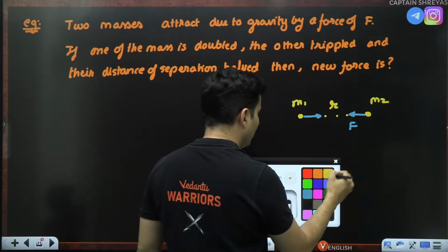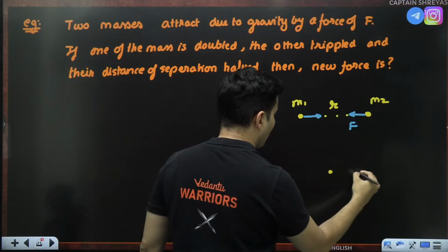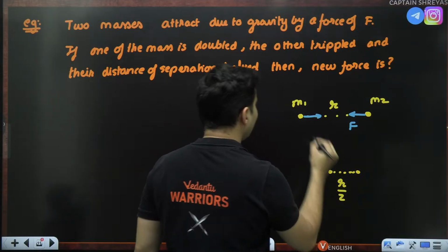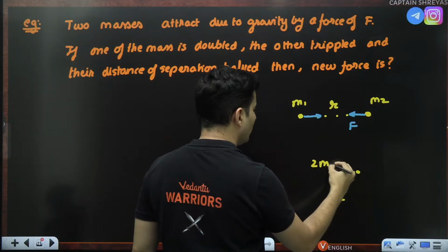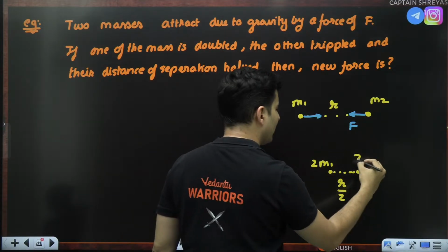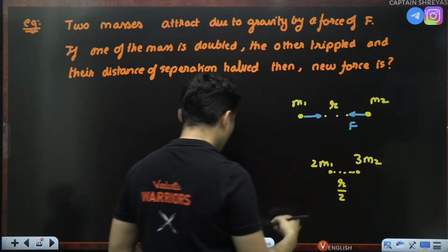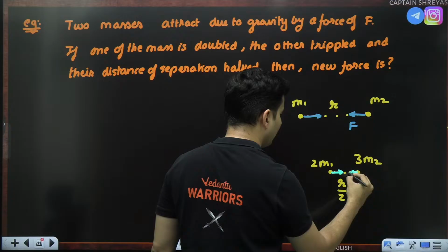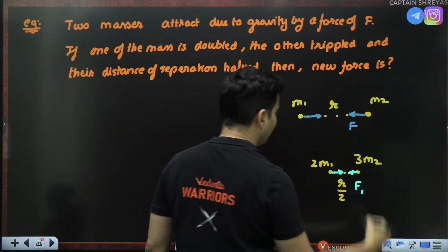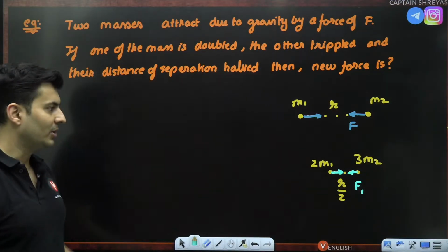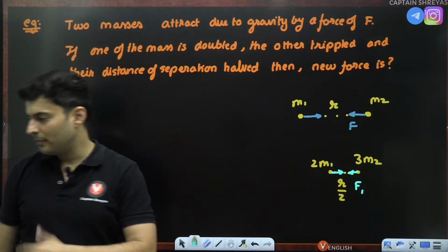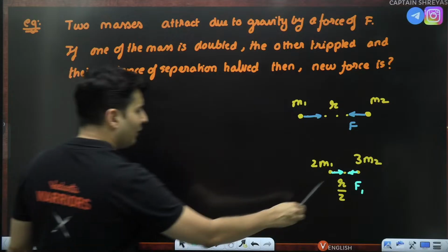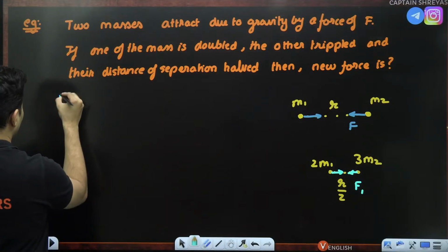Now the distance between them is halved, so those same masses are at half the distance, so basically it is R by 2. One of the masses is doubled, so 2m1. The other mass is tripled, so 3m2. So the question is, what is the new force between them? I can call it F1 or F prime or whatever you want.